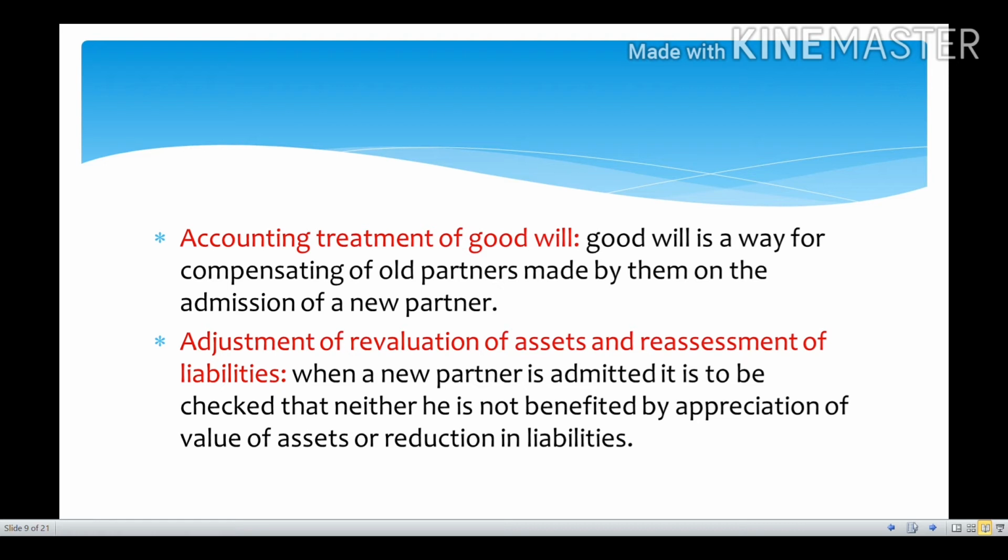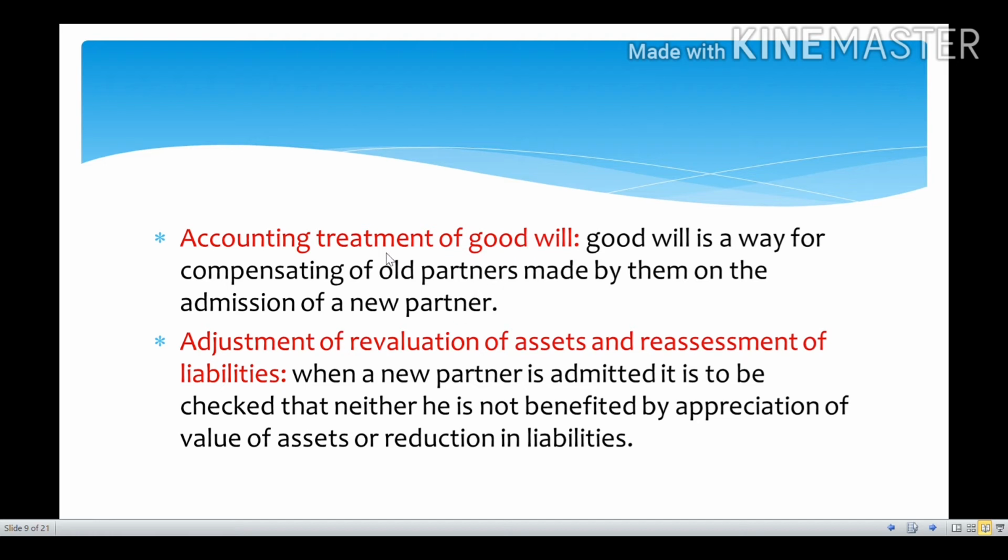Goodwill is a way of compensating old partners for the sacrifice made by them on the admission of a new partner. Whatever sacrifice they have made for the admission of a new partner, goodwill is a way of paying something in return, compensating them for the sacrifice they have made. That is nothing but goodwill.